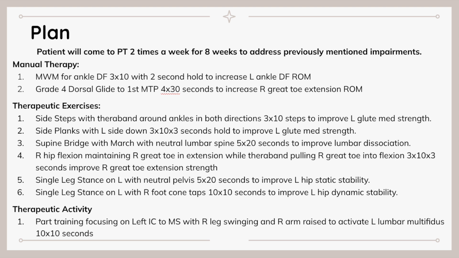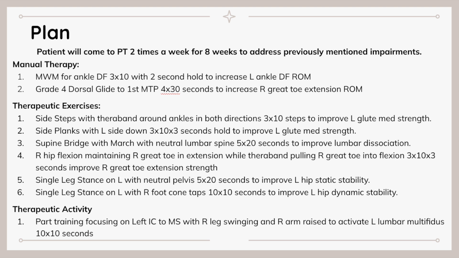In terms of the exercises this patient will be performing, they will be performing side steps with a TheraBand around their ankles in both directions for 3 times 10 steps, again in each direction, to improve left glute med strength. The second exercise they'll be performing would be the side planks with the left side facing the ground, 3 times 10, with a 3-second hold once they lift up into that side plank. And this again would be to improve left glute med strength. Thirdly, the patient will be performing a supine bridge with a march while maintaining a neutral spine. They do this for 5 times each 20 seconds to improve lumbar dissociation.